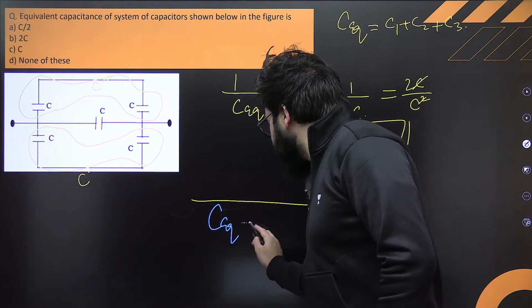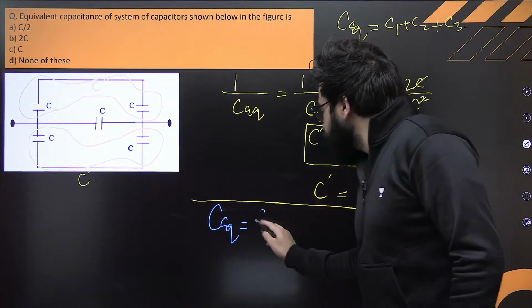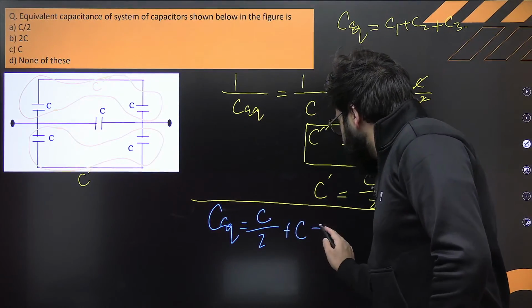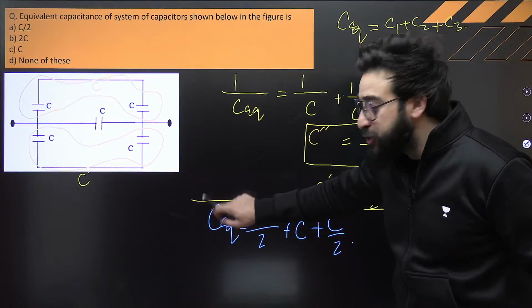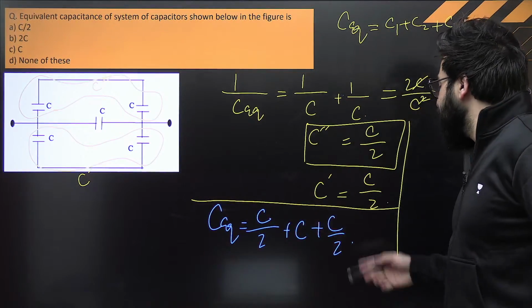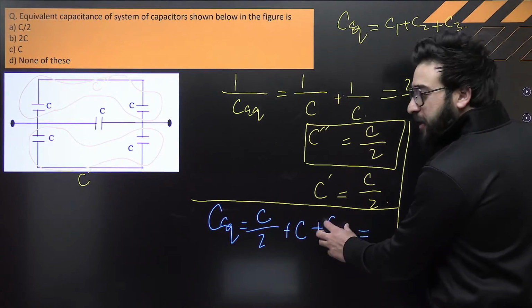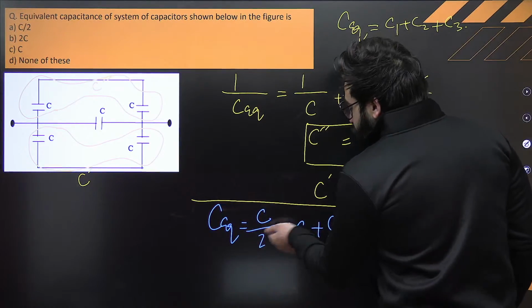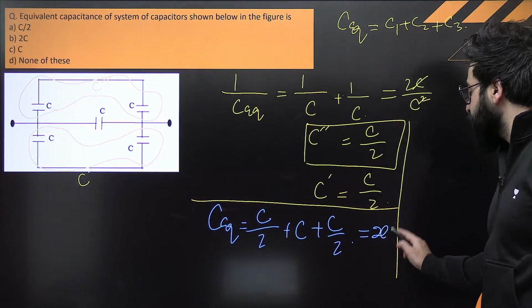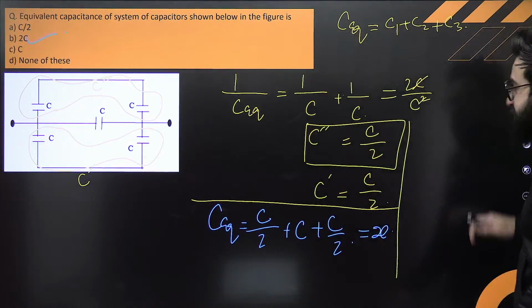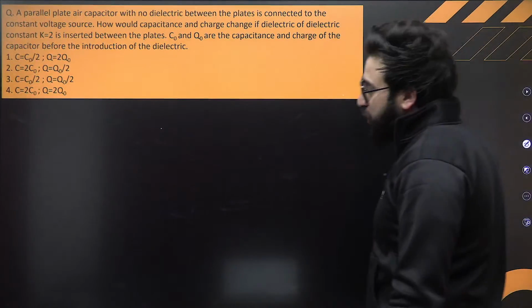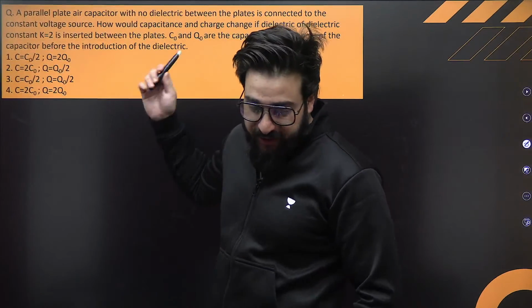This C equivalent will be nothing but C by 2 plus C by 2, plus C. C by 2 plus C by 2 is C, so C plus C will be exactly 2C. So can I say this 2C is the correct option over here? Yes. Come on, this is the good one.